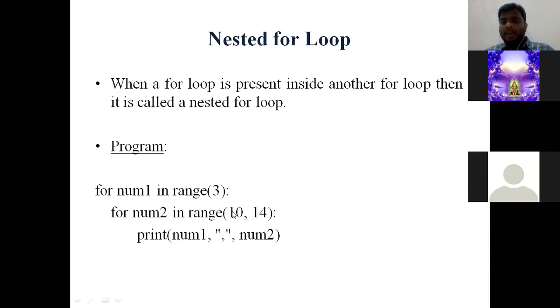It exits from this for loop and again it enters into the outer for loop. Now it has taken the sequence as 1. The outer for loop sequence will be 1 and the inner for loop sequence will start from 10. So 1, 10, 1, 11, 1, 12, 1, 13. So the inner loop has entered into the last sequence. It enters into the outer for loop again and it takes the value as 2.